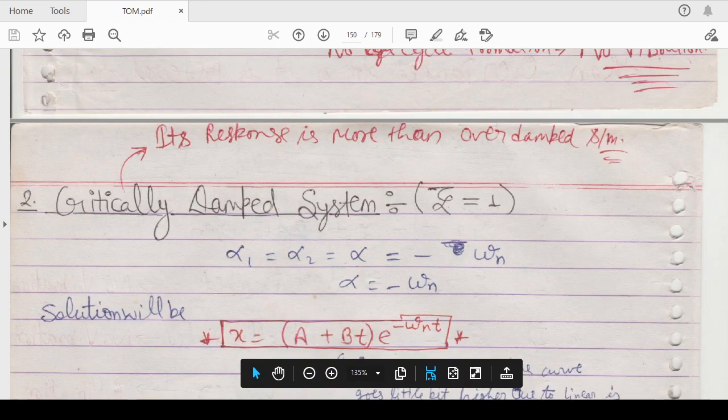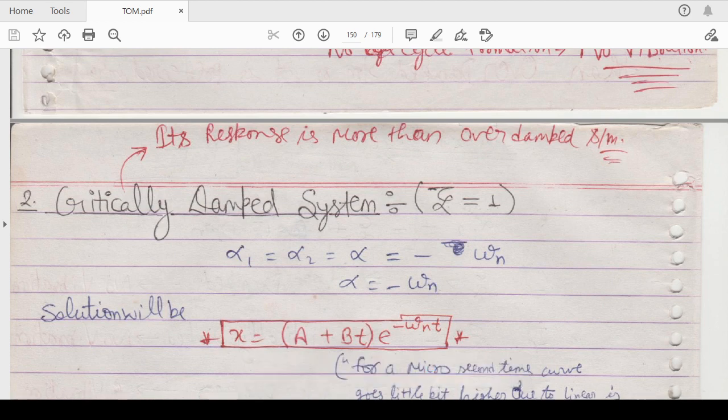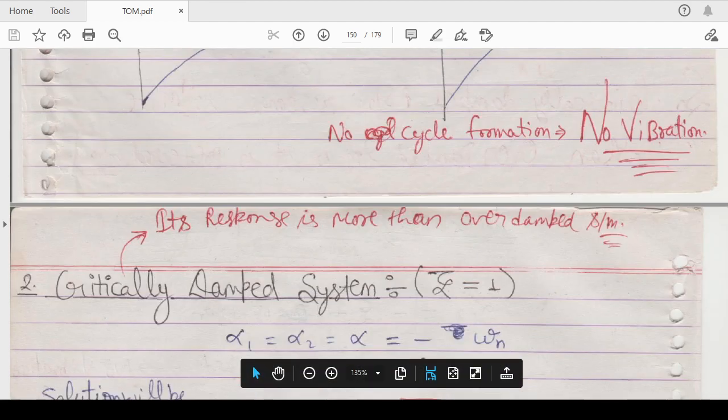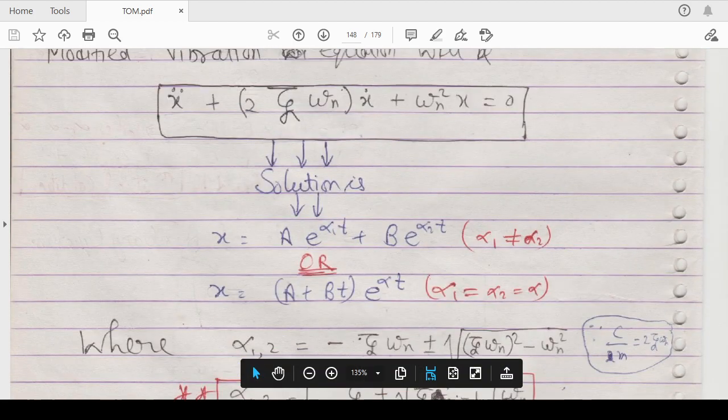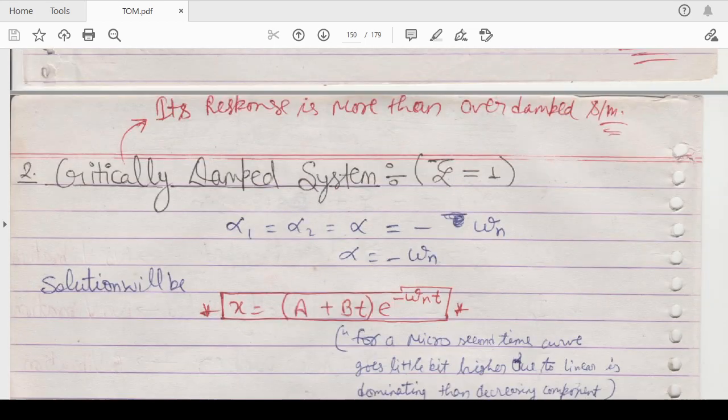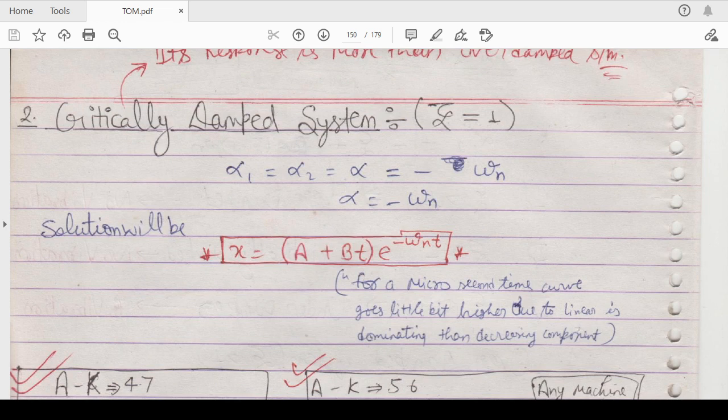If your zeta is equal to 1, that is critically damped, means its response is better than the overdamped system, but it is just sufficient, or you can say an optimized response for that particular vibration system, where alpha 1 is equal to alpha 2 is equal to alpha n, that is equal to minus omega n. Then your solution for the vibration equation, which we have seen in the previous session, x double dot plus 2 zeta omega n into x dot plus omega n square x is equal to 0. For a critically damped system, the solution will become x is equal to (a plus bt) into e to the power minus omega n t.